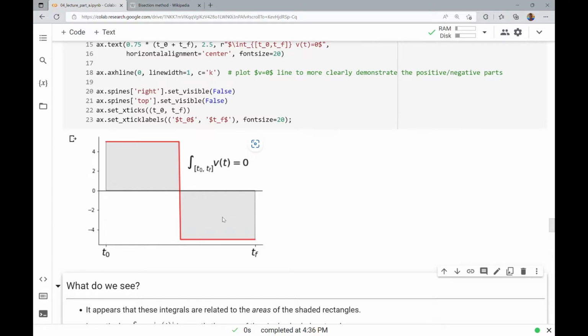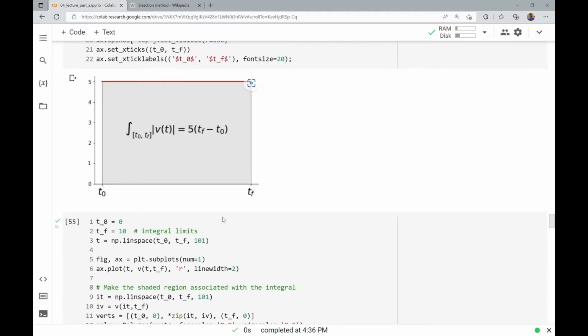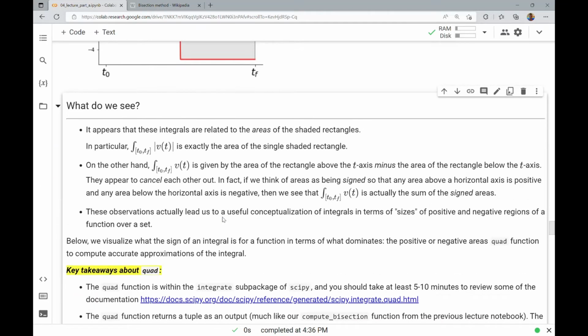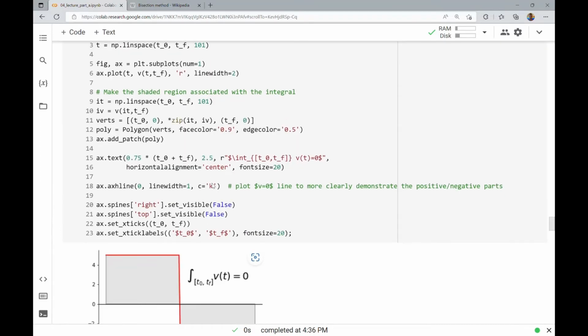So there's something that we're seeing here with these plots that really indicates what's going on with integrals. What is it that we see? It appears that these integrals are simply related to the areas of the shaded rectangles. In particular, the integral of the absolute value of v of t is exactly the area of the single shaded rectangle. It has a height of 5 and a length of tf minus t0. That's exactly what the integral was.